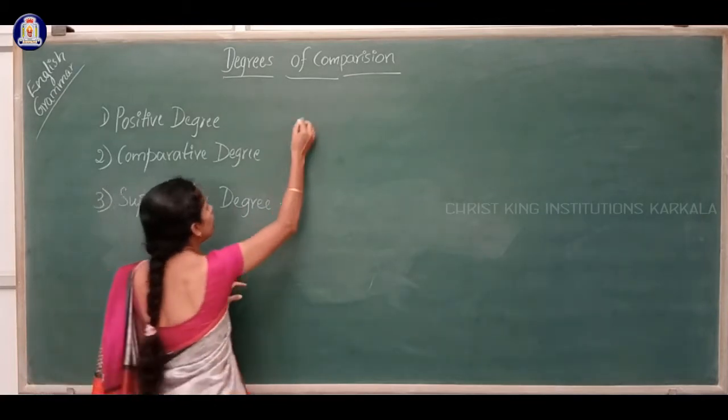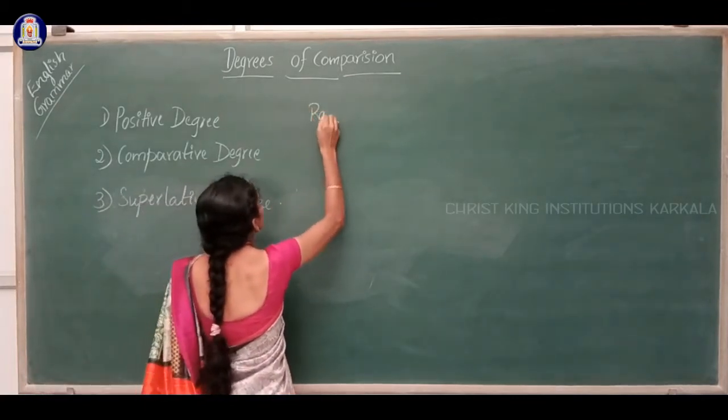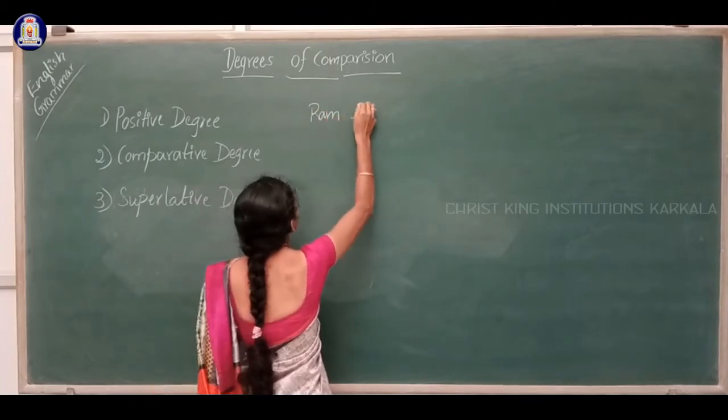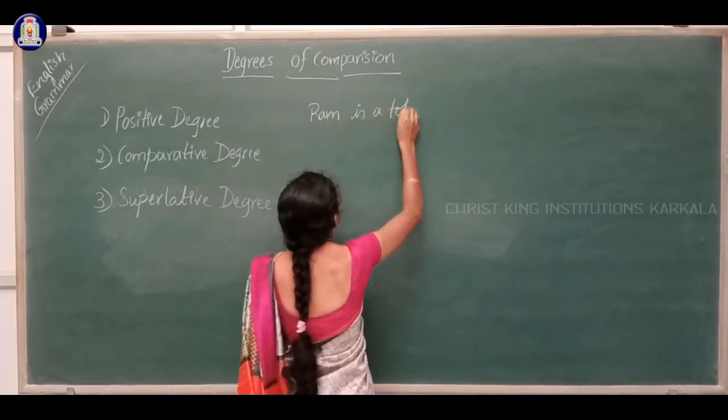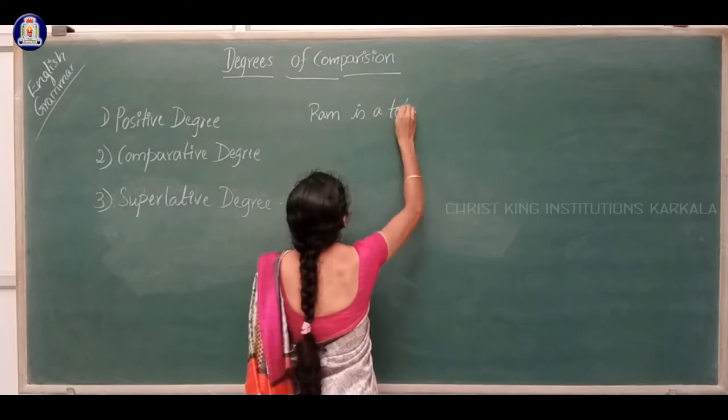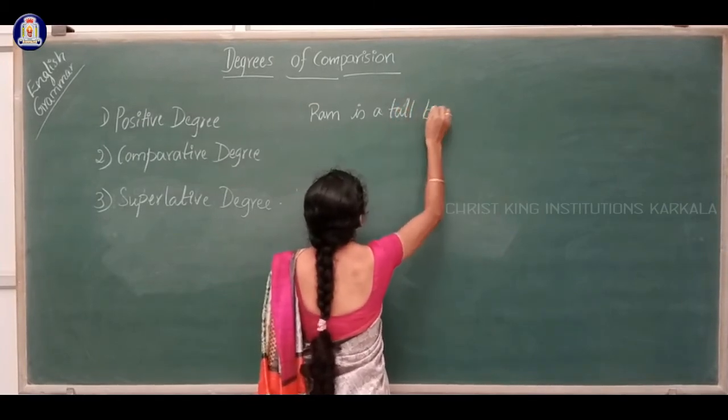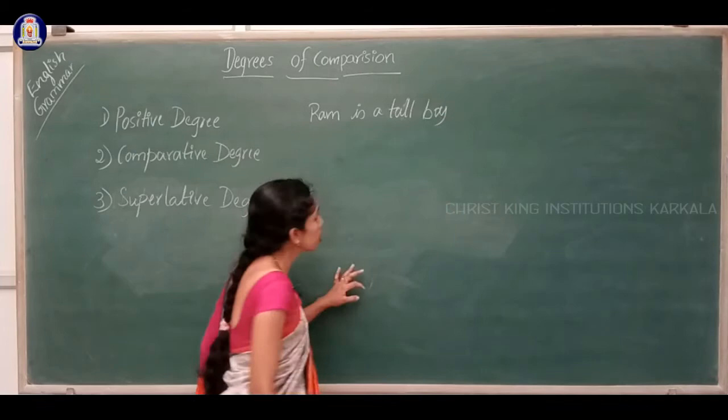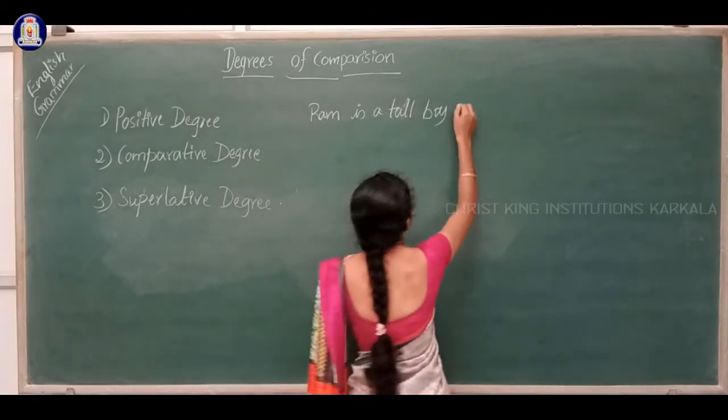For example, Ram is a tall boy in the class.